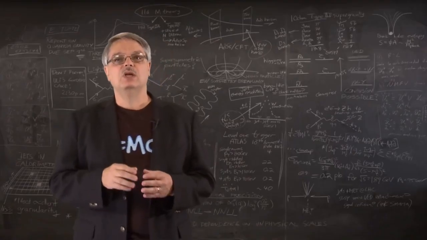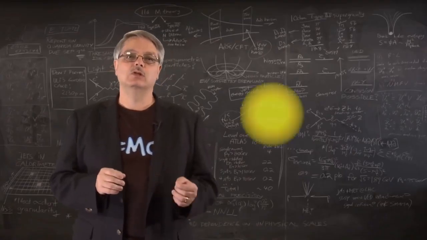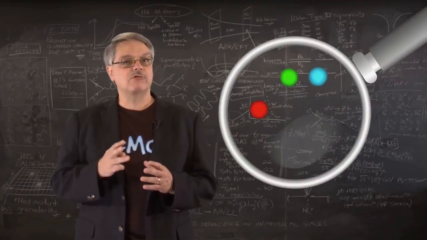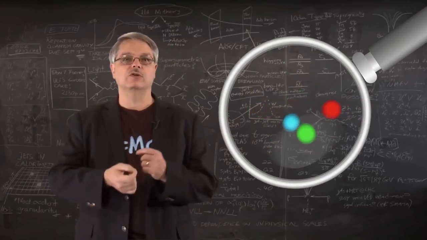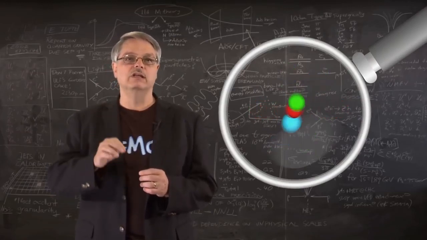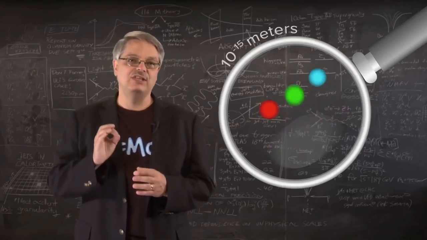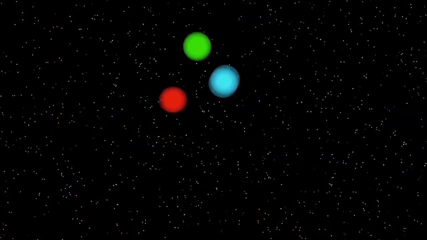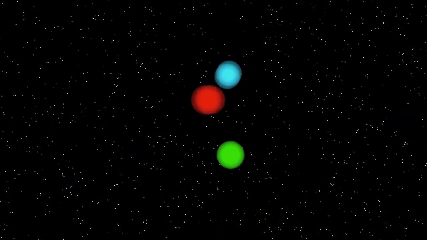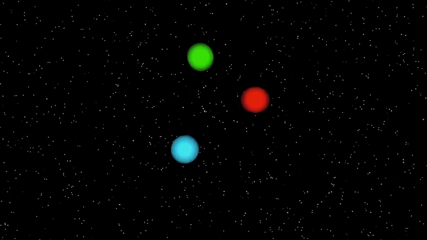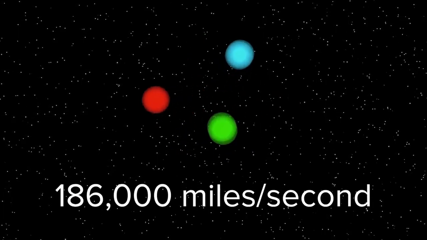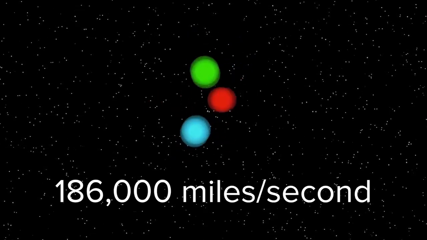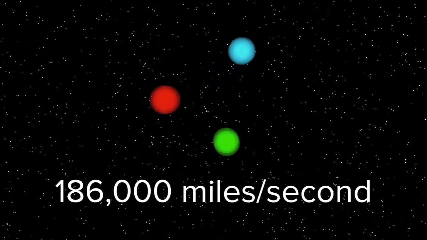To understand that, we need to have an idea about what a proton would look like if you had a magic magnifying glass and could study it. What you'd see is the 3 quarks furiously orbiting around each other in a sphere with a radius of a quadrillionth of a meter. That's 10 to the minus 15th meters for us scientific types. Further, these quarks aren't just lollygagging about. They are moving at nearly the speed of light, almost 300,000 kilometers per second. That's 186,000 miles per second, or almost fast enough to orbit the Earth 8 times in a single second.